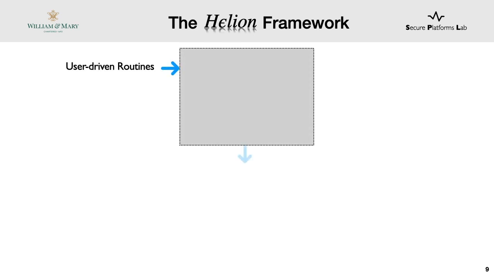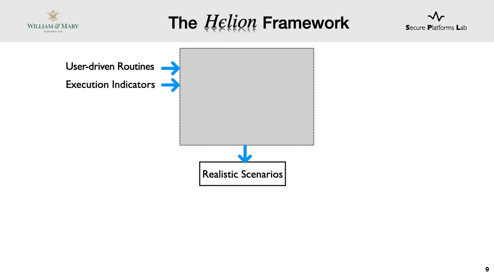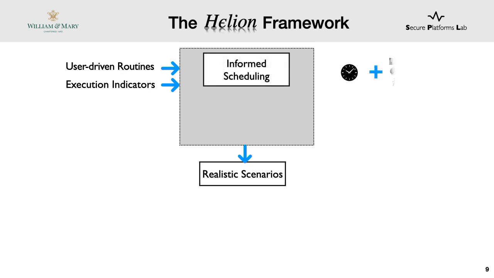As discussed earlier, we have these user-driven routines, and we want to generate realistic scenarios. So how do we get to these realistic scenarios? First, we need to get some idea of the order in which routines execute. Hence, we take clues from the users, which we call execution indicators. Now, we need to create home automation scenarios using these user-driven routines and execution indicators. We use the process called informed scheduling, which places these routines in a time series that approximates how the user wants these routines to execute.